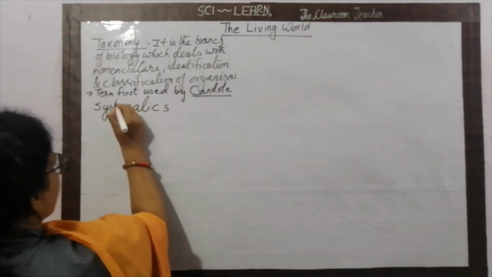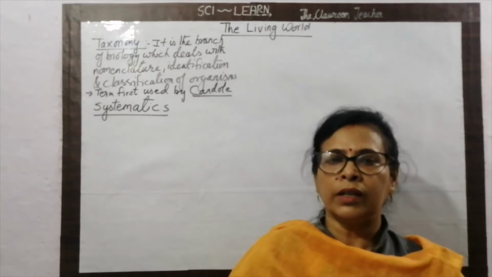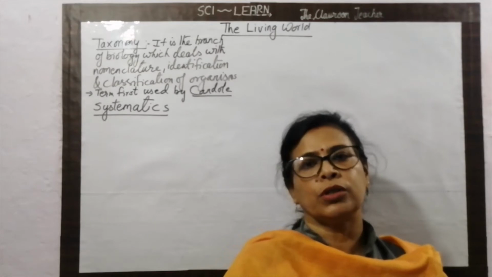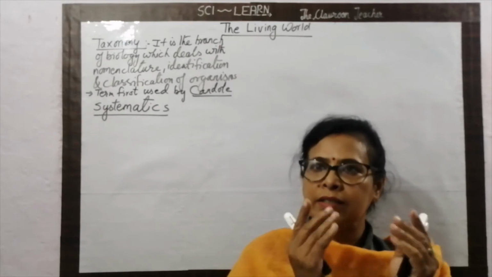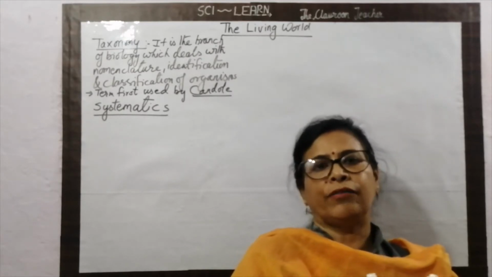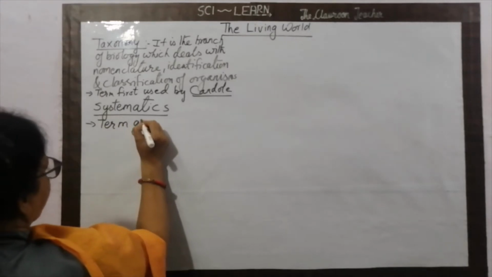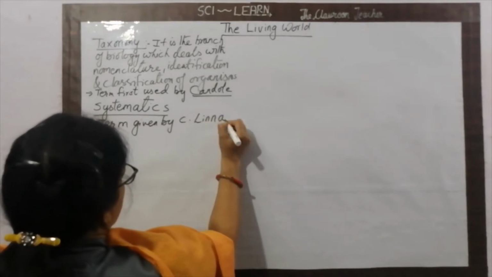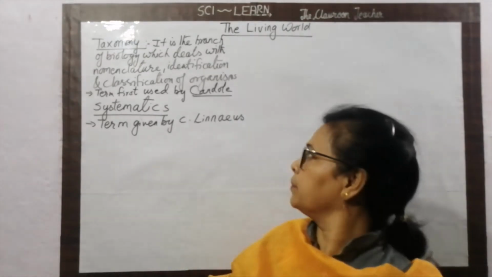Systematics. Now what is systematics? You know the name of the scientist who made a lot of contribution in the field of nomenclature: Carolus Linnaeus. This term systematics was first given by Carolus Linnaeus.